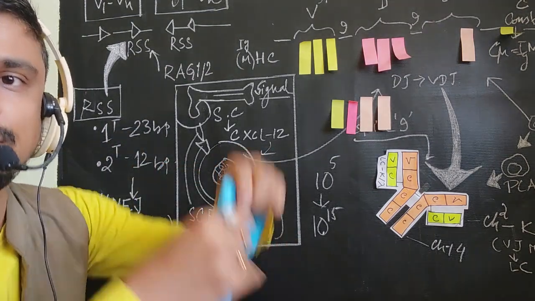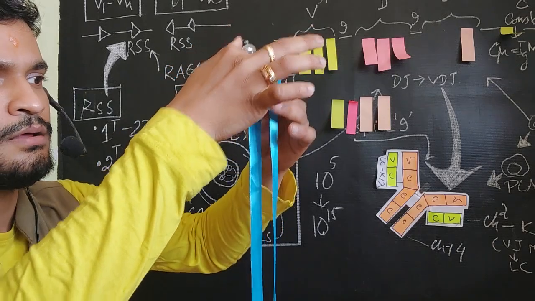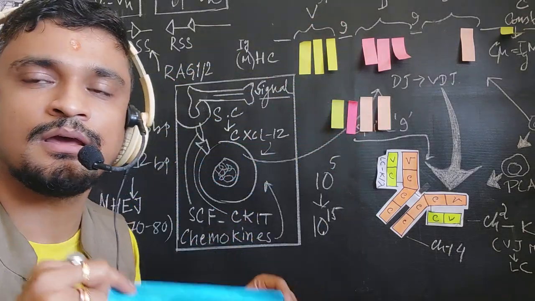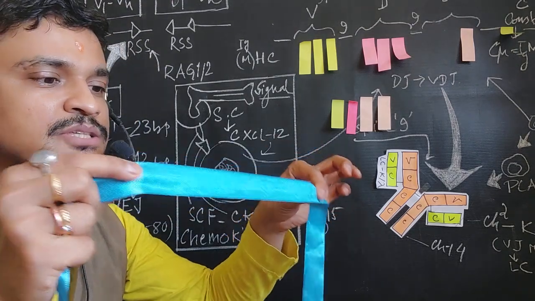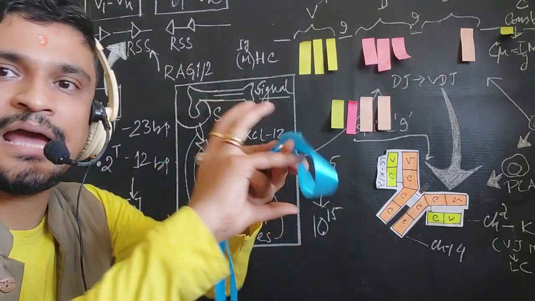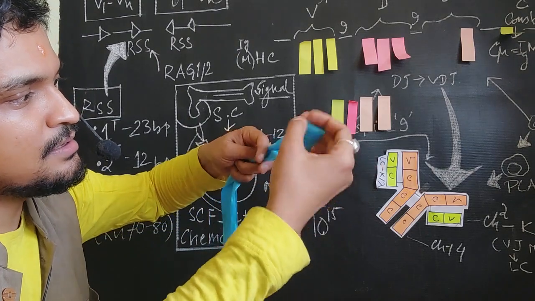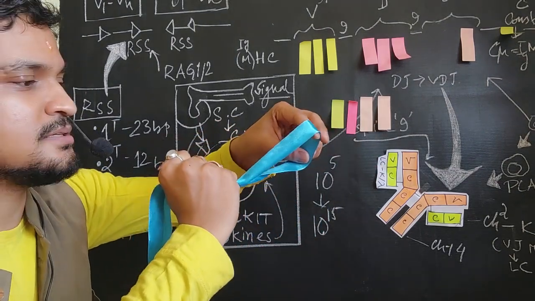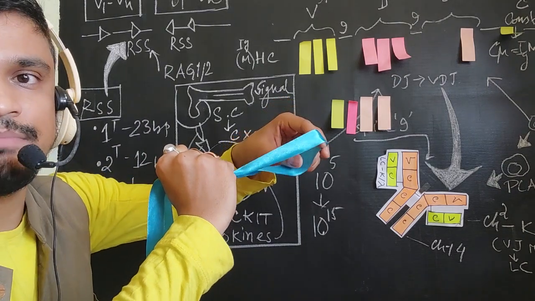So they will make a structure like this, and there is one enzyme that is very important, the recombinase enzyme. This recombinase enzyme comes and sits, and it will make the cut. Recombinase cuts the RSS; it binds with the RSS and makes the cut.